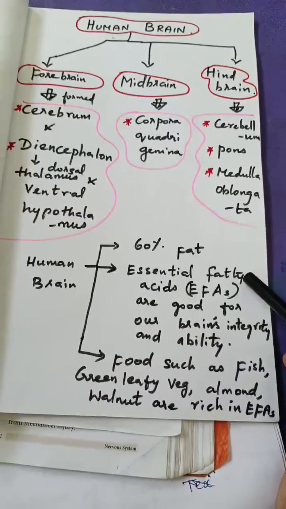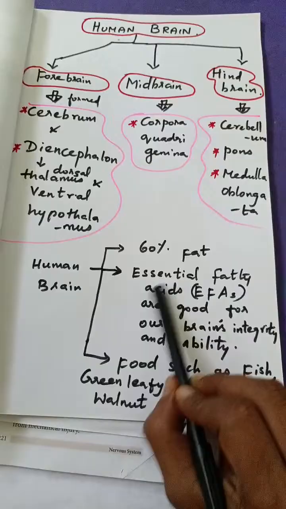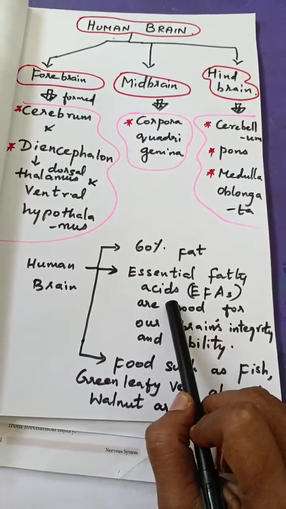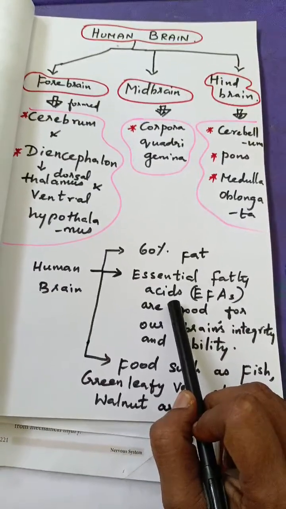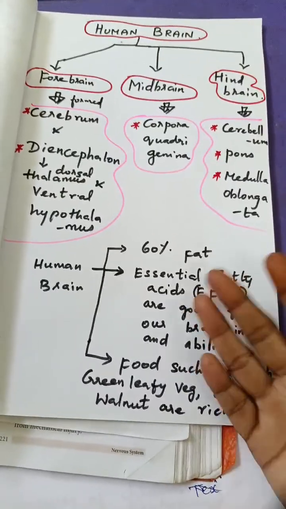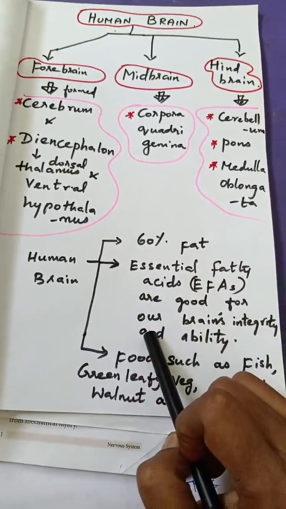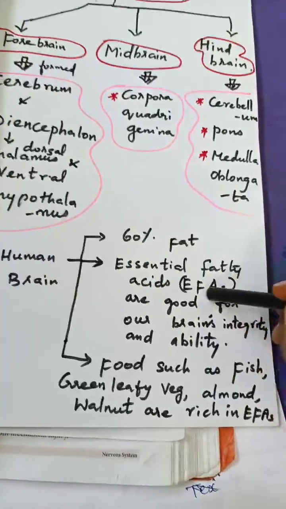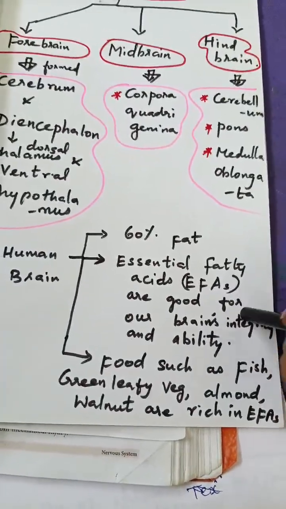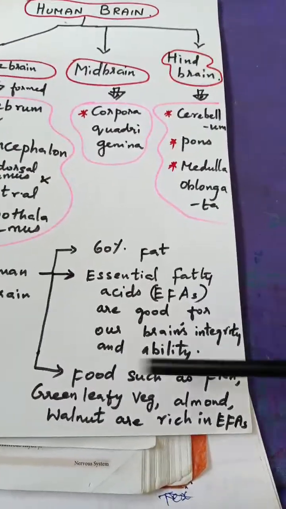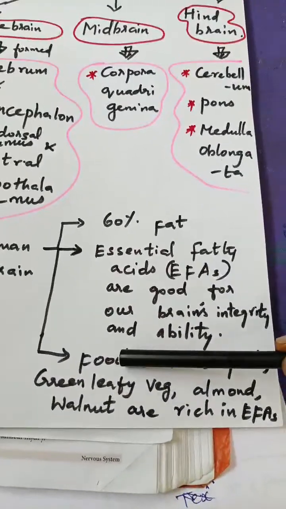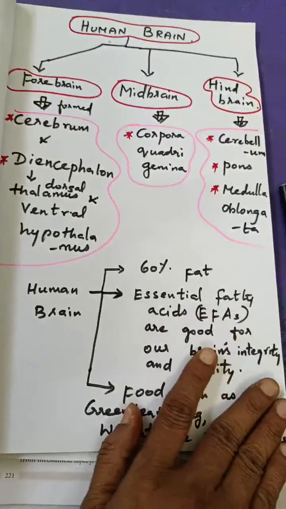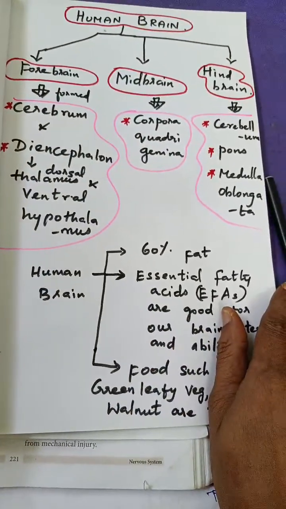Why is it called essential fatty acid? Why is it called essential? Because these essential fatty acids are not synthesized in the human body. They have to be taken from the food only. That's why they are known as essential fatty acids. Essential means we need them from the outside. Understood? So they cannot be synthesized in our body. They have to be fed through the food, that is through fish, green leafy vegetables, almonds, and walnuts. They are all rich in essential fatty acids. Is that clear? So I hope you have understood all the concepts in today's session.